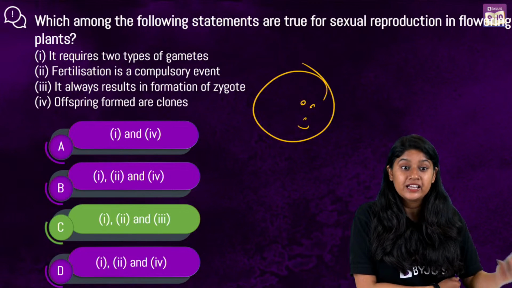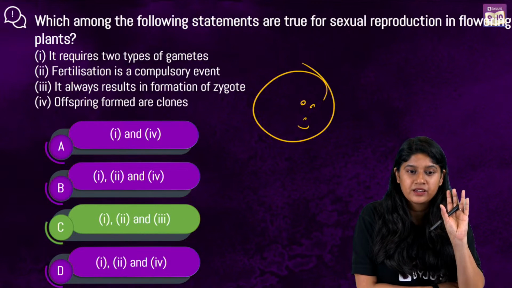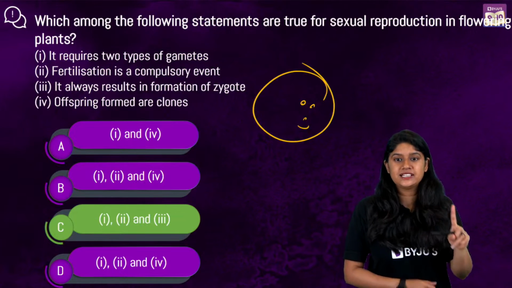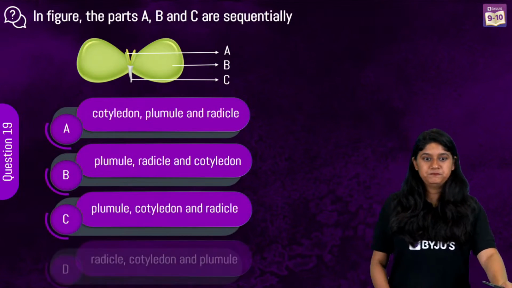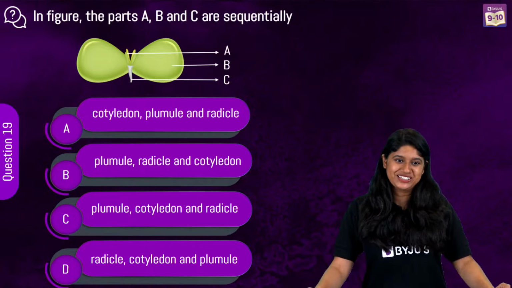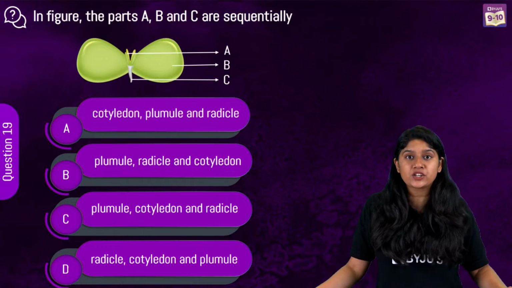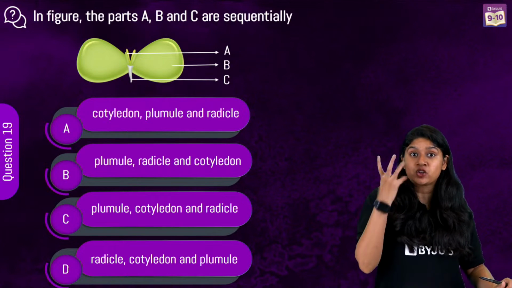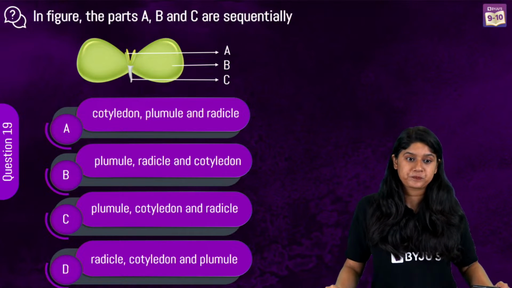Now, can I give you some interesting tough questions? Okay, everyone, let's see this tough question. It's a diagram-based question. Clones means the exact copy. We see in movies that we have the exact copy of someone. That is a clone.